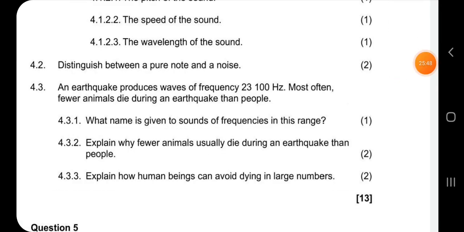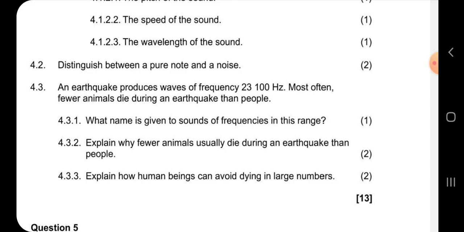And then 4.3 says an earthquake produces waves of frequency 23,100 hertz. Most often, fewer animals die during an earthquake than people. What name is given to sounds of frequencies in this range? They are ultrasounds. You can go and Google what an ultrasound is, just to learn more about it.